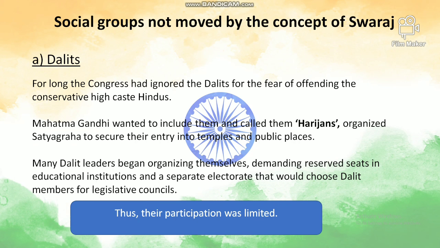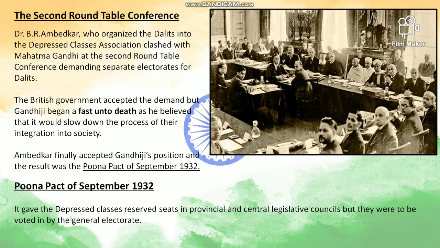Thus, their participation was limited in this movement. At the Second Roundtable Conference, Dr. B.R. Ambedkar, who organized the Dalits into the Depressed Classes Association, clashed with Mahatma Gandhi, demanding separate electorates for Dalits. One mark important question: who organized the Dalits under the Depressed Classes Association?